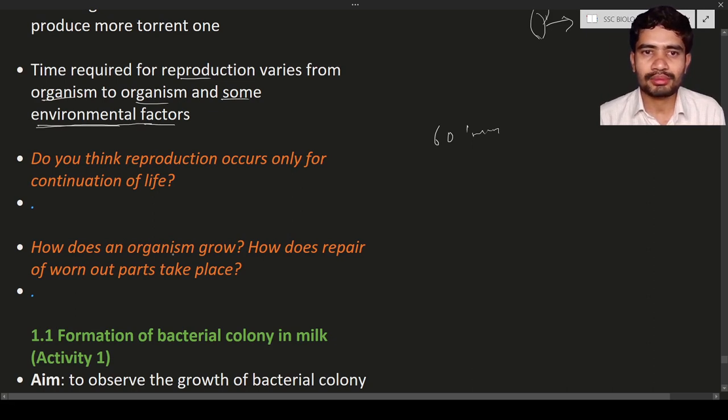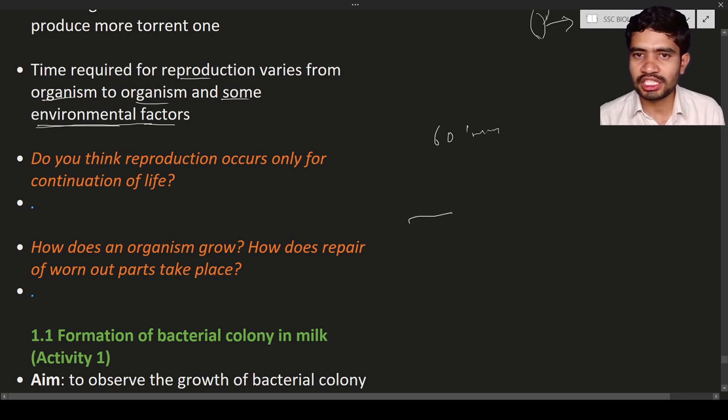How does an organism grow? Does the repair of worn parts take place? In the first chapter we have discussed that food is necessary for growth and repair. The body contains different types of cells, so if there is any injury to the body, the lost cells will be replaced by cell division.